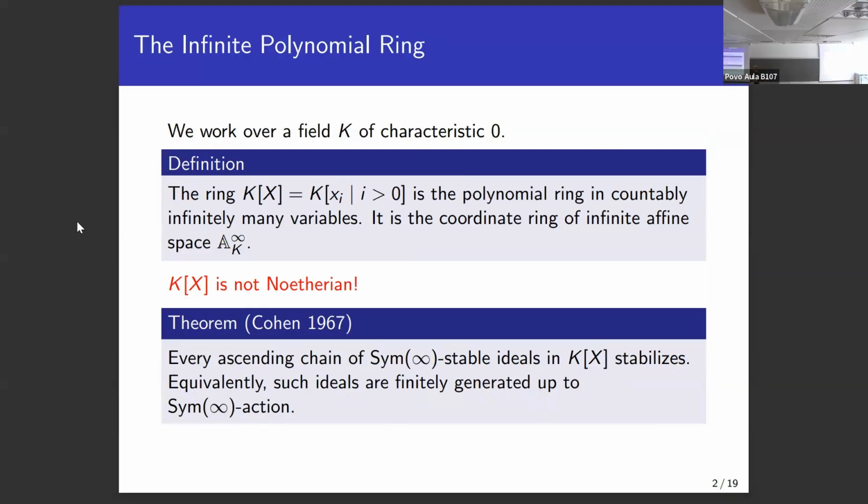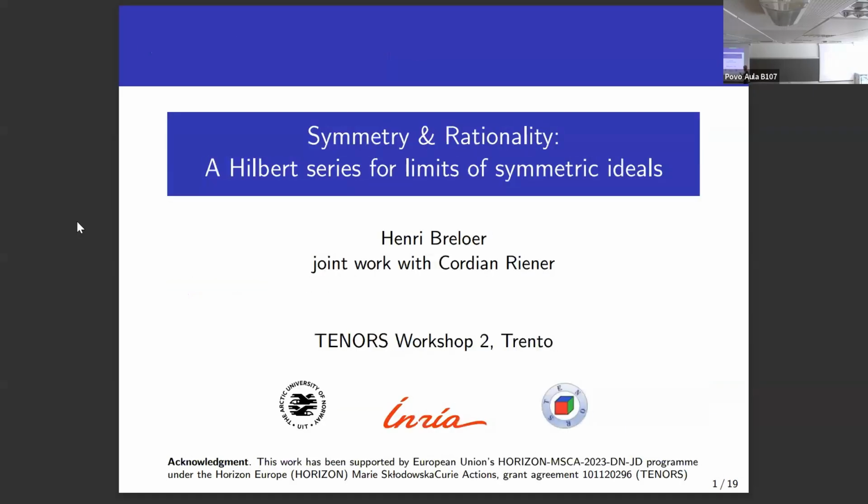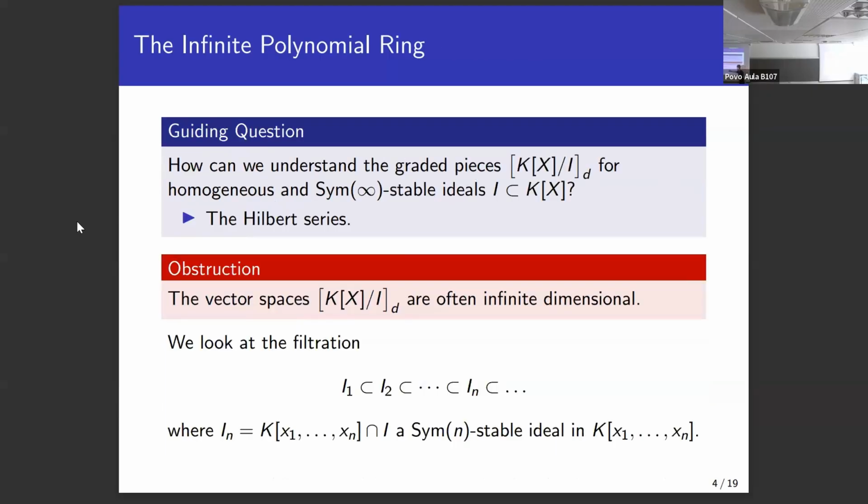So there are two chains we are looking at. This so-called Sym-infinity Noetherianity states that if we have an ascending chain of ideals in our infinite polynomial ring which are all stable under this symmetric group, then this chain of ideals must eventually stabilize, which is just Noetherianity in this specific case. And this is a different chain of ideals to these truncations. They never stabilize. They grow and grow and grow. Okay. So those are different things, right? Those are not ideals of the infinite polynomial ring, but you just truncate them down. Yes.